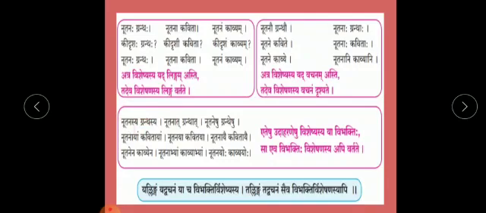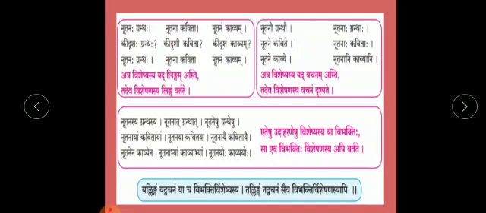This is the third rule, children, that सा एव विभक्तिः विशेषणस्य अपि वर्तते. एतेषु उदाहरणेषु विशेष्यस्य या विभक्तिः सा एव विभक्तिः विशेषणस्य अपि वर्तते. Means whatsoever is the vibhakti of a noun, the same vibhakti will be of the adjective, which means that the noun and adjective will have the same vibhakti.